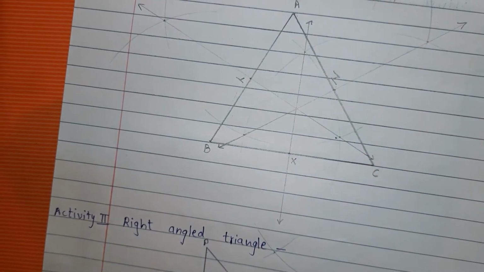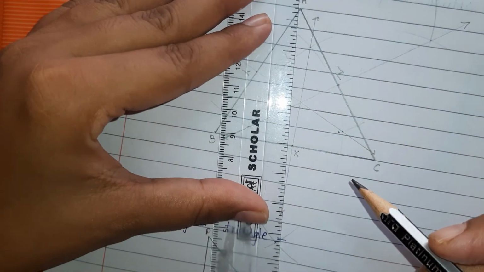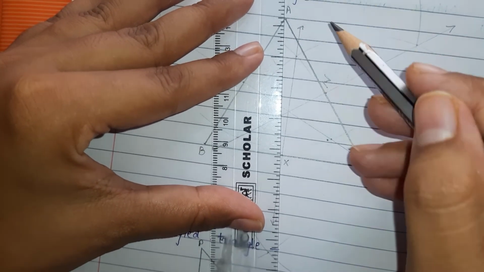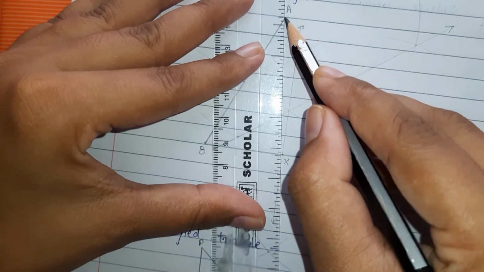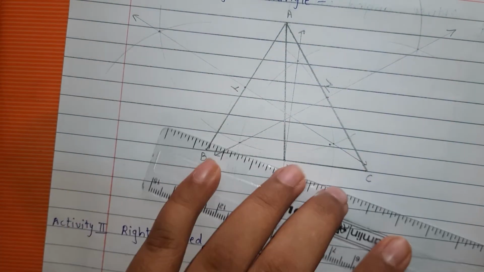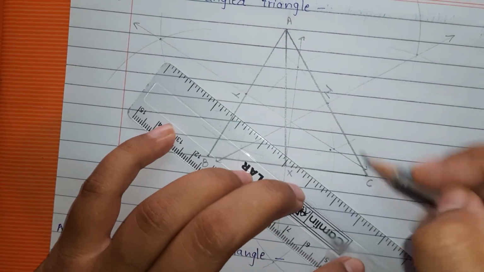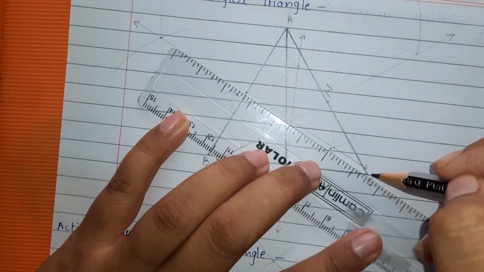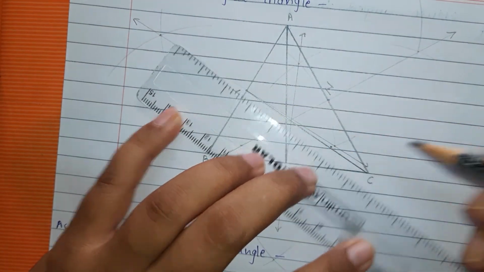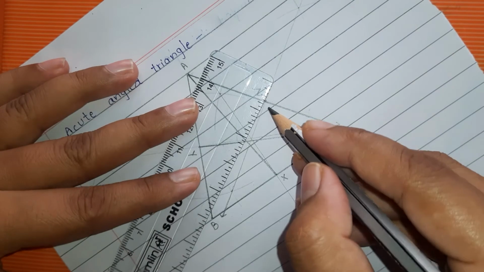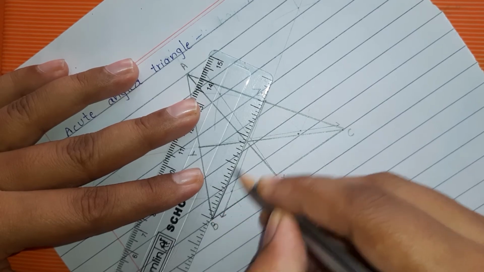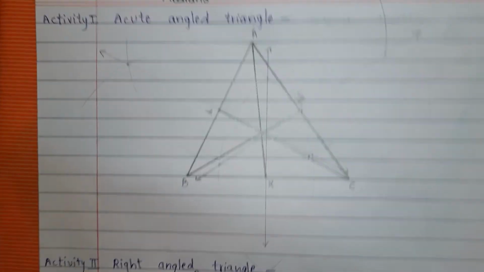Now what will we do? We will join the vertex with the midpoint. So A is a vertex, join it with X because X is the midpoint of its opposite side. X is the midpoint of the opposite side. So we will join A with X by a dark segment. We will join C with Y because Y is the midpoint of the opposite side of C. And we will join B with Z. So these dark lines are the medians.